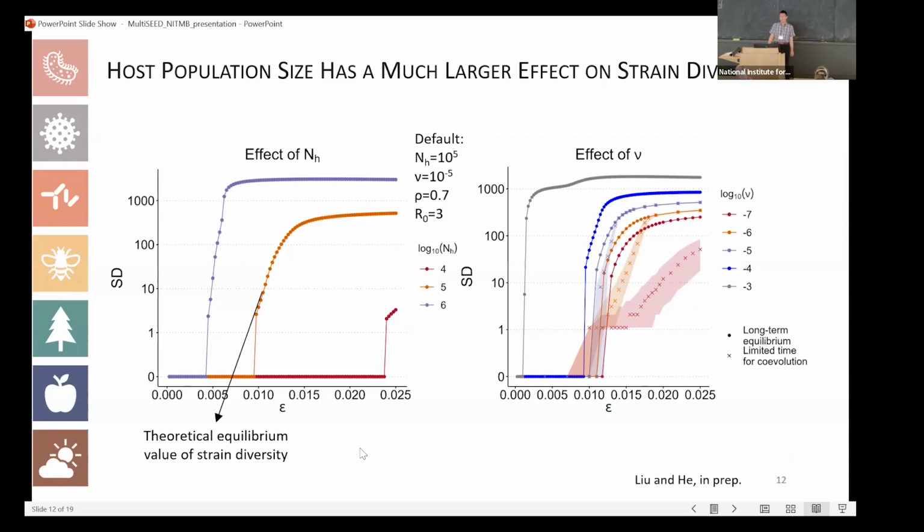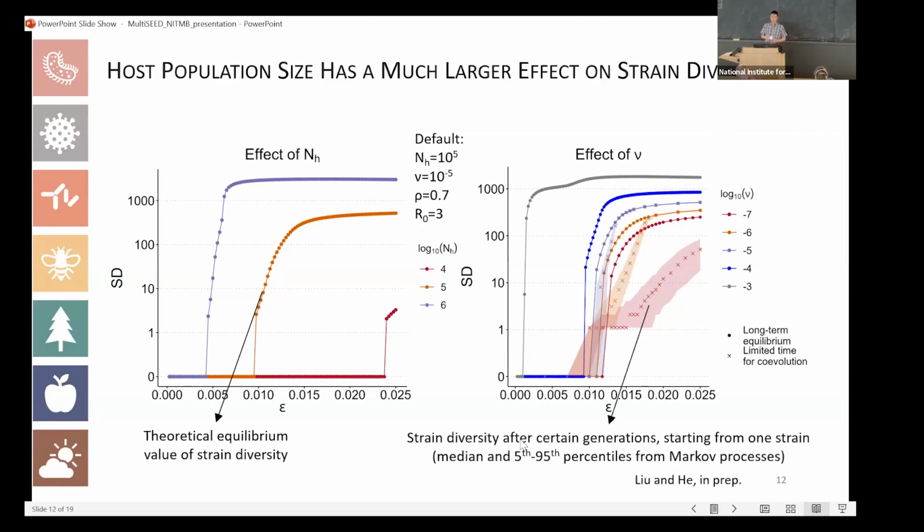But not all diseases have coexisted with humans for long enough, so some of them may not yet have reached that equilibrium status. So we also see the influence of limited time by running some Markov processes with a restricted number of generations. Then we compare these crosses and shades with the lines.